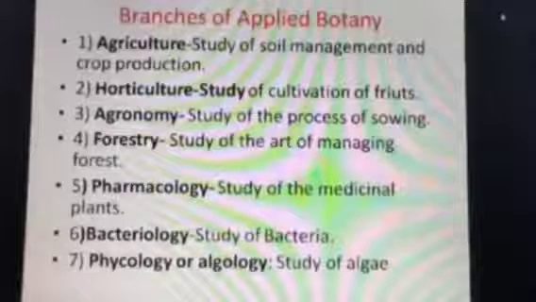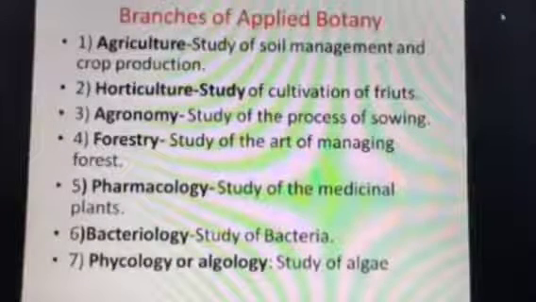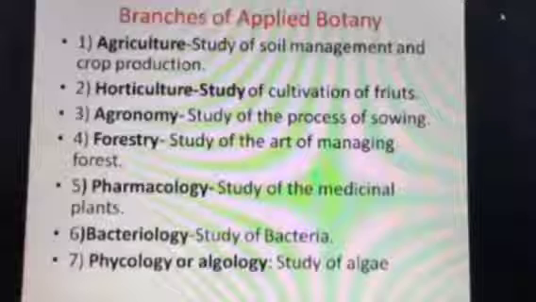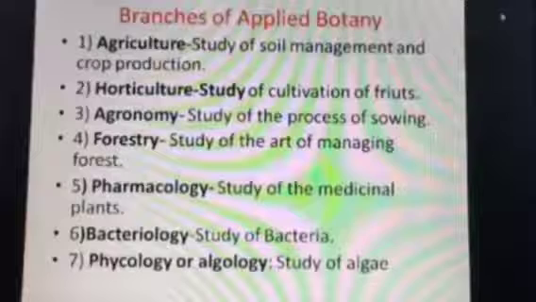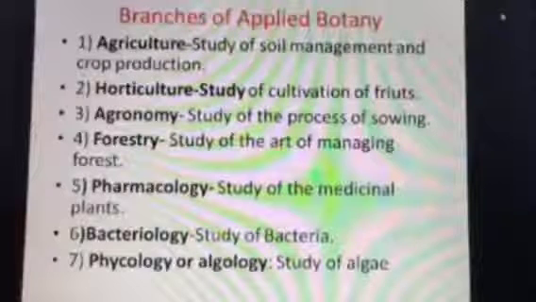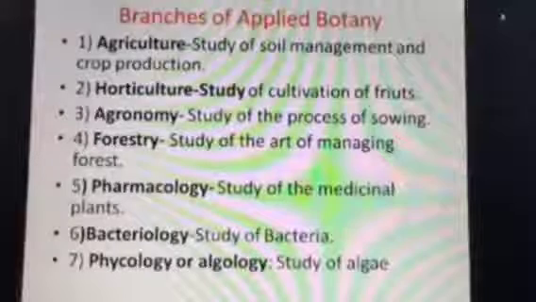the first branch is agriculture. You are familiar with the term agriculture. What does agriculture deal with? It deals with the study of soil management and crop production. How the soil is to be managed and how crops could be produced.